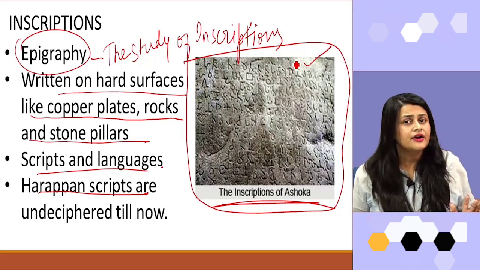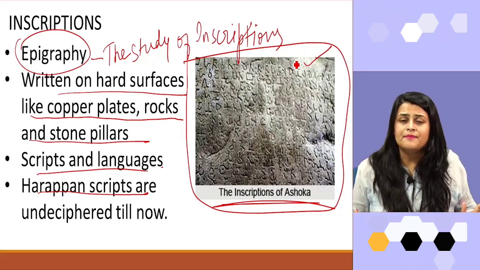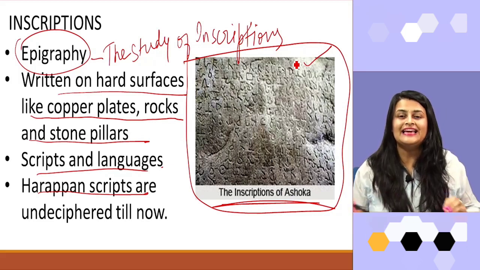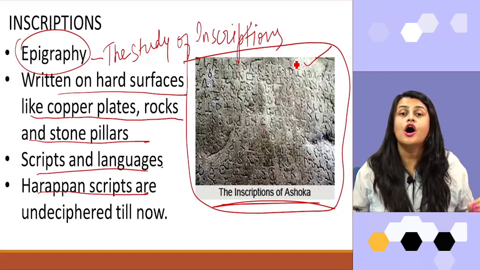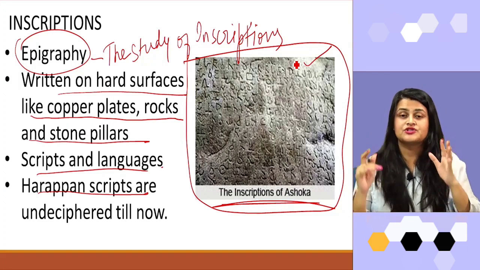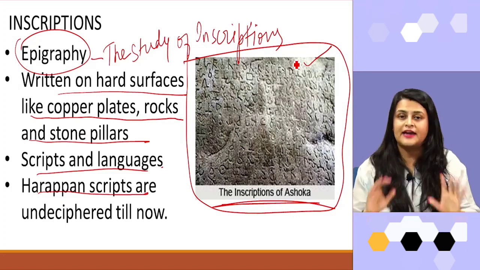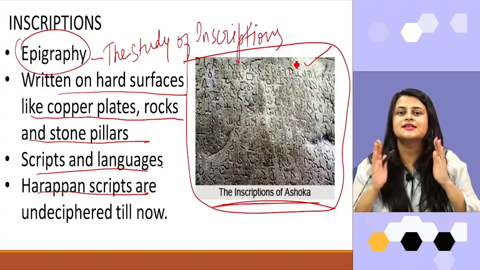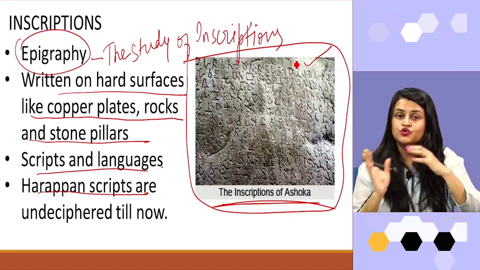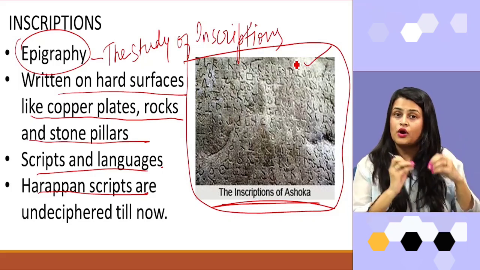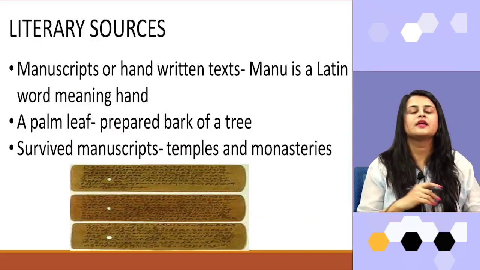Many of them are yet to be deciphered and many of them are completely destroyed, or we can say the script written on the inscriptions has faded. So, archaeologists are unable to interpret what is written on it.